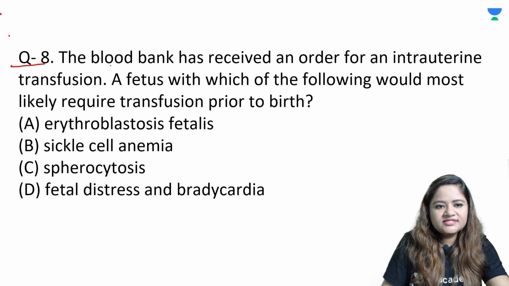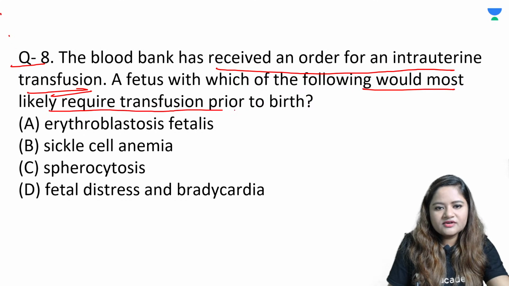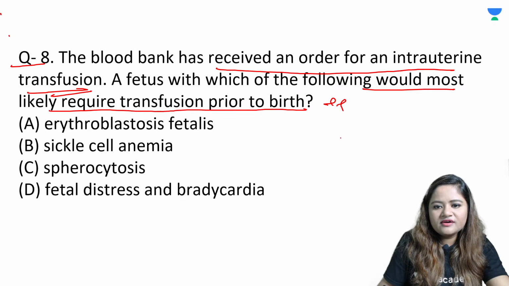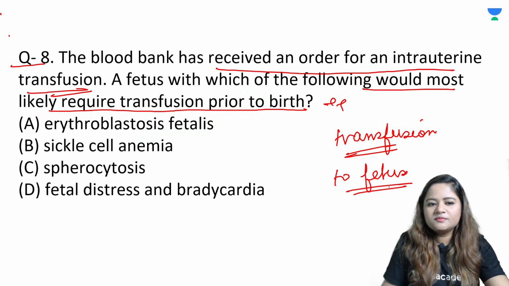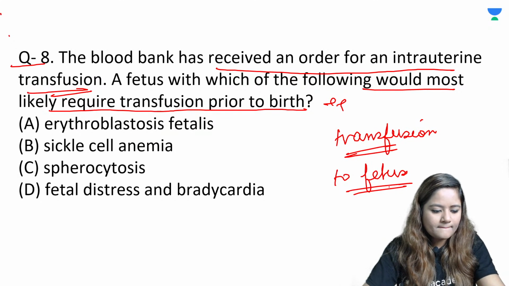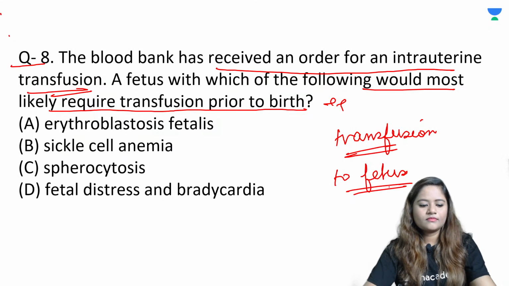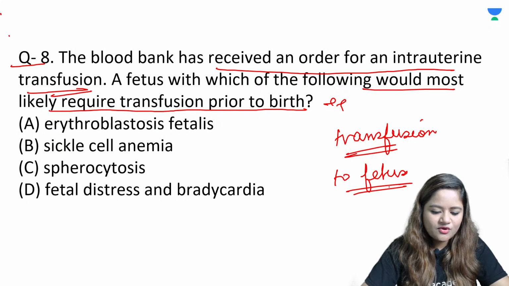Question number 8 suggests the blood bank has received an order for an intrauterine transfusion. A fetus in which of the following would most likely require a transfusion before birth? If you have to give a transfusion to the fetus before birth, what could be the most common cause? It's a very simple question. If you just use your common sense a little bit, I think you'll be able to understand the meaning of the question.